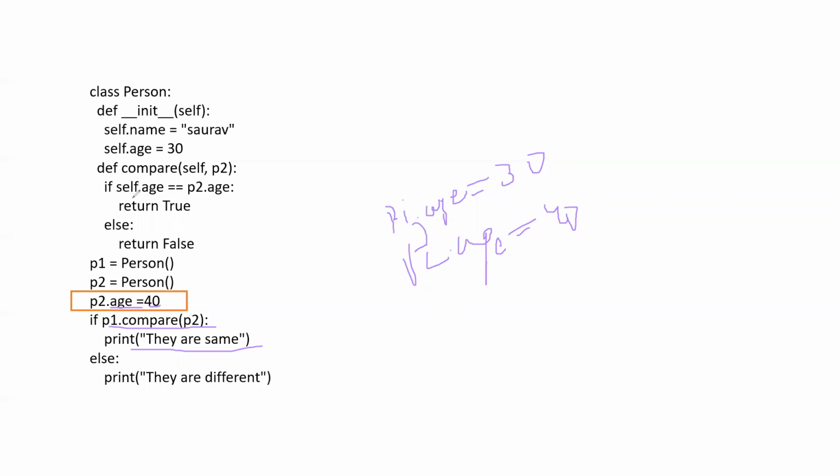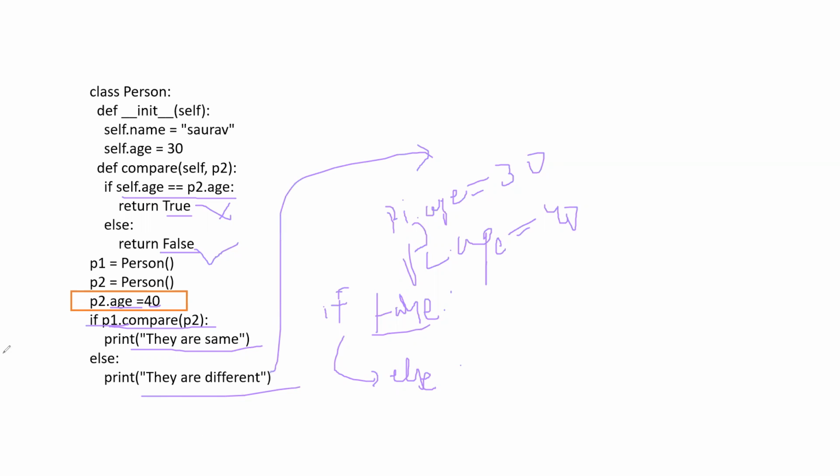Since this statement doesn't hold true, it is actually false. So this is if false. When the condition is false, what happens? It will enter into the else or will not get any printout. So it enters into that and gives us, they are different. Just to explain the same thing, we have changed the data now. So it will print out they are different.